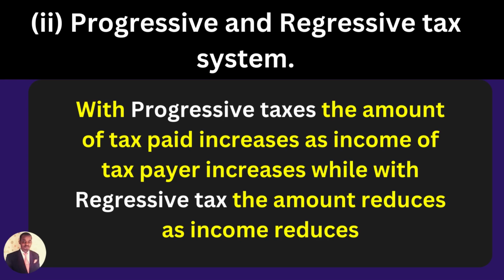So it talks about progressive and regressive tax. With progressive taxes, the amount of tax paid increases as the income of the taxpayer increases, while with regressive tax, the amount reduces as income reduces. So the more money you earn with progressive taxes, the more tax you pay. While with regressive tax, when the money you are earning is reducing, the less tax you pay. So that's the difference between a progressive tax and a regressive tax.